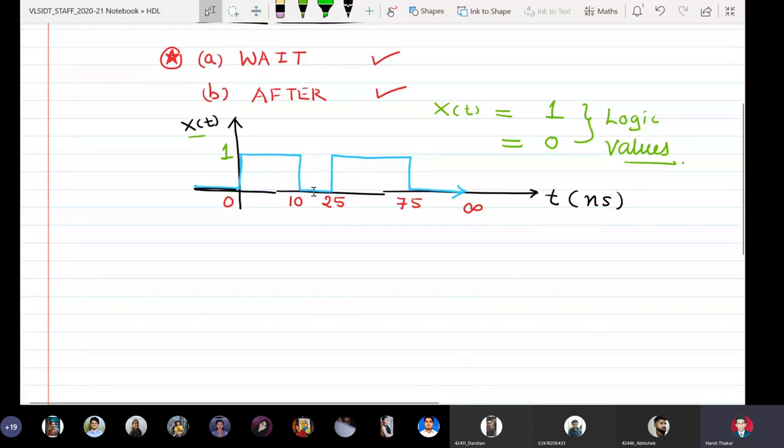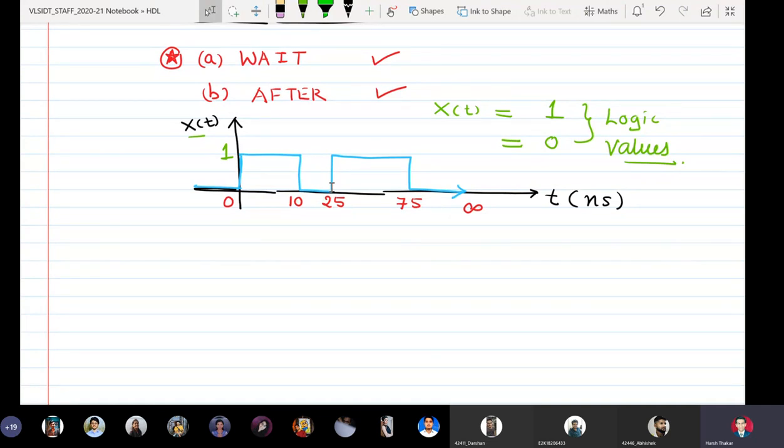It continues at 1 till 10 nanoseconds. At 10 nanoseconds, it becomes 0. It continues at 0 till 25 nanoseconds. At 25 nanoseconds, it becomes 1 and it continues to remain 1 till 75 nanoseconds. At 75 nanoseconds, it becomes 0 and continues to remain 0 forever.